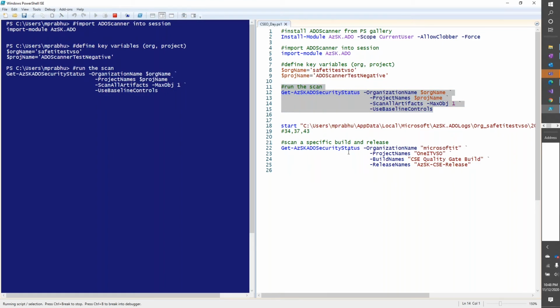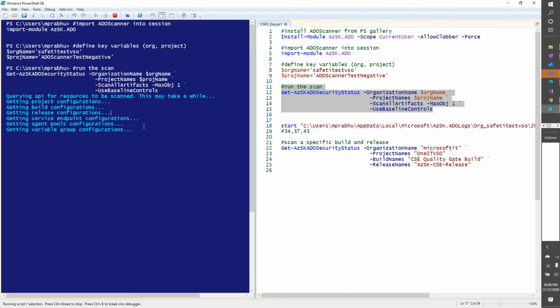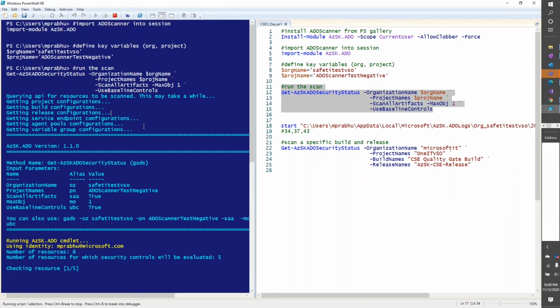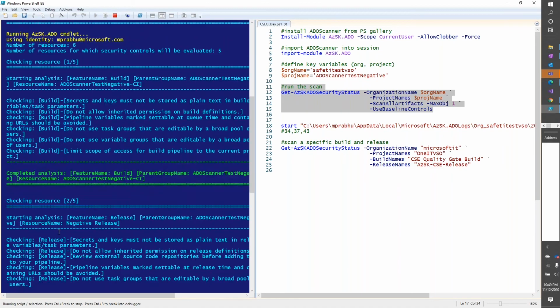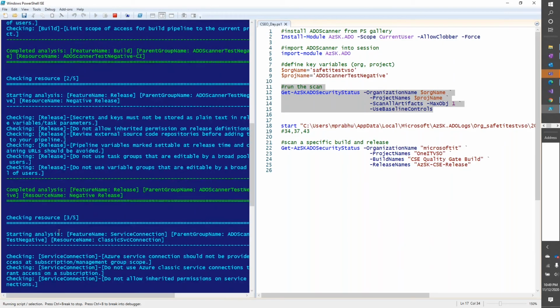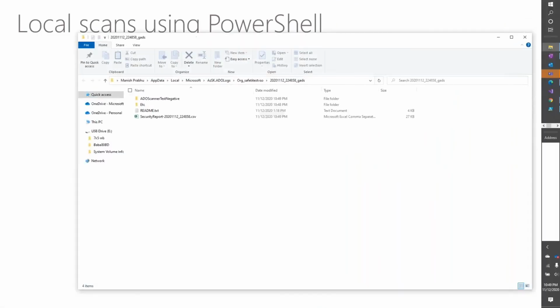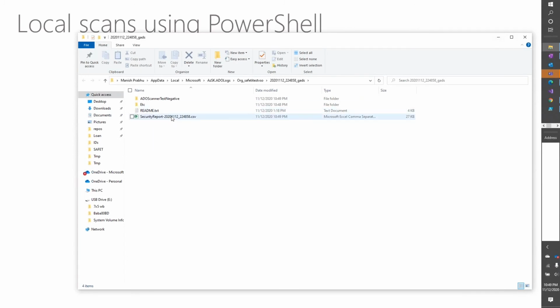What this is going to do is use my signed-in token and query ADO for various objects that I am requesting to scan. It's going to download their configuration, check the security settings of those objects, and then report it out. I've already run this earlier, so I will quickly show you the output. The new output is also ready right here. Essentially the output includes a summary CSV file and then more detailed files which you can examine to understand which controls failed and why, right?